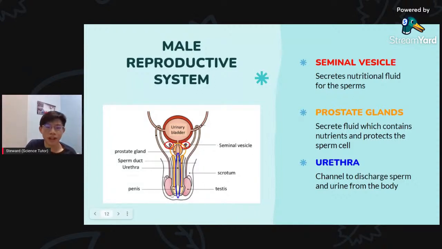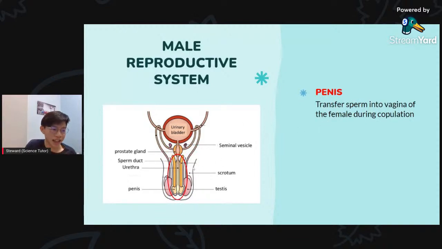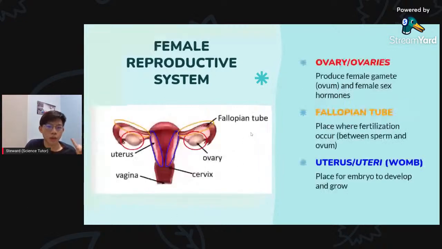From the urethra. All right, the last thing we got is the penis, which is to transfer sperm into the vagina of the female during copulation. That means during sexual intercourse. So this is the function of the penis. Next we will look into the female reproductive system.